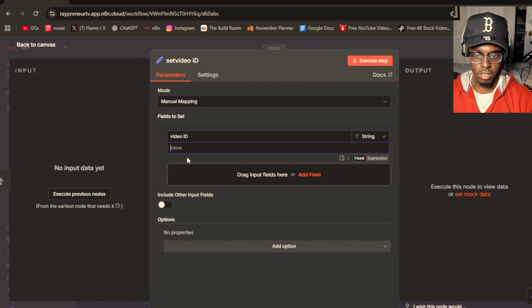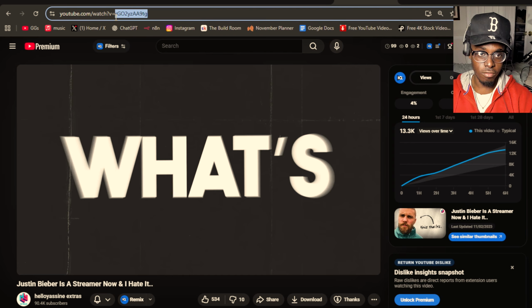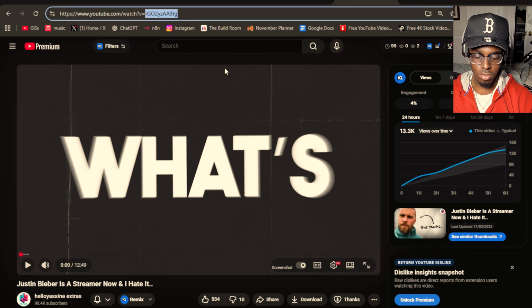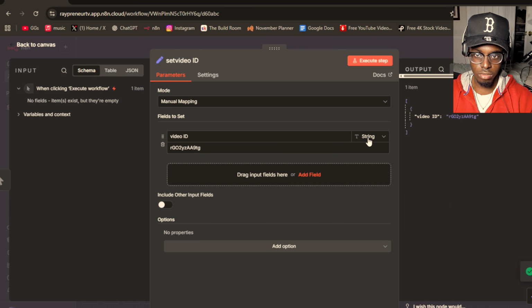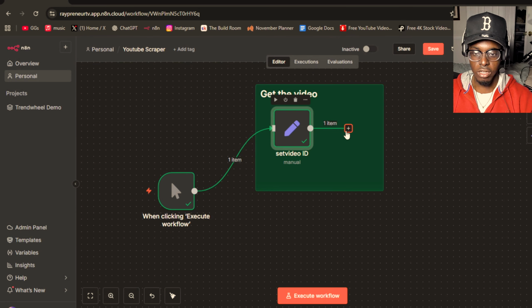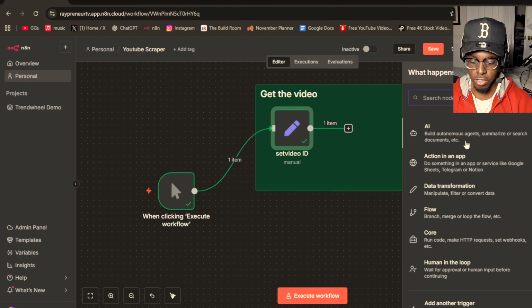And then the value is going to be the end of the video URL. After the equal sign, it's all the code after that. Paste it right here into value, and boom. Now we can execute, and the output should look like this. Right, and now we are going to add the next one, which is the YouTube node, where we're going to get the video, obviously.